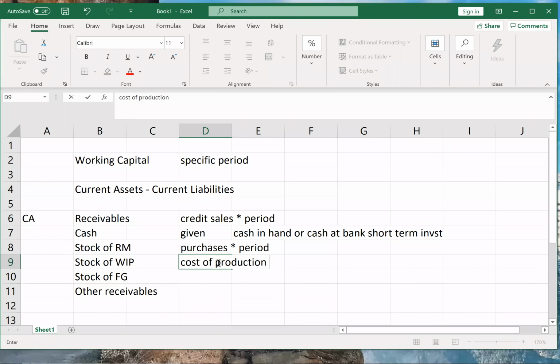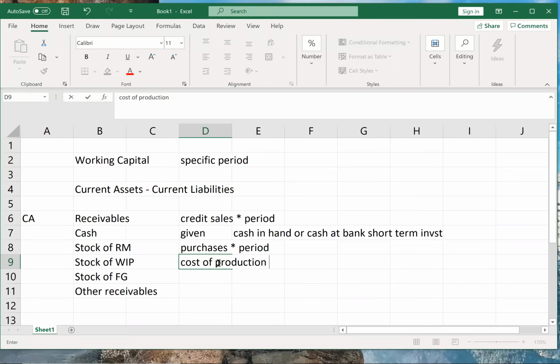Cost of production should be used, because in cost of production we know how much raw material has been utilized in making the finished goods. Sometimes they will give in the problem that WIP is based on cost of sales, or WIP is based on cost of production, or on your factory cost. They will give it, but if nothing is given, you have to find out the cost of production.